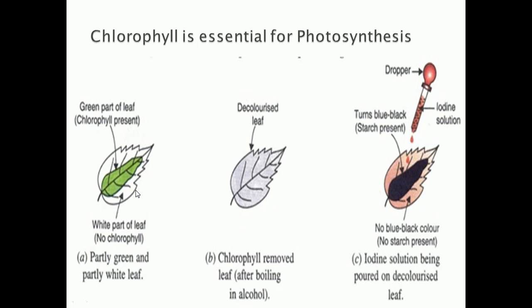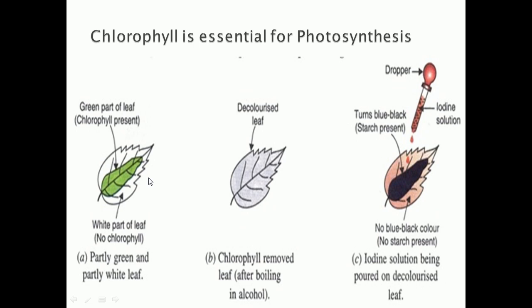First, you have to take the potted plant and keep it in a dark room for 3 days. After keeping it for 3 days in a dark room, you take the plant and keep it in the sunlight for 6 hours. How many hours do you keep the plant in sunlight? 6 hours. After keeping the plant in sunlight for 6 hours, you have to pluck a leaf from the plant.